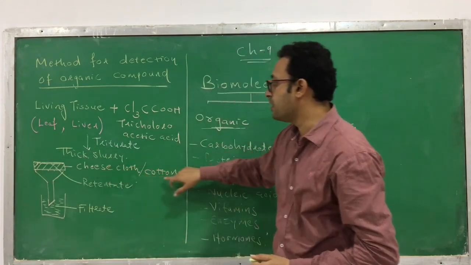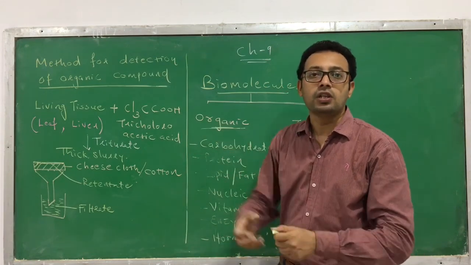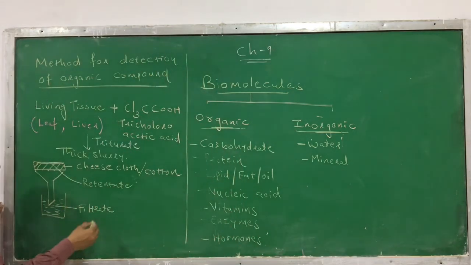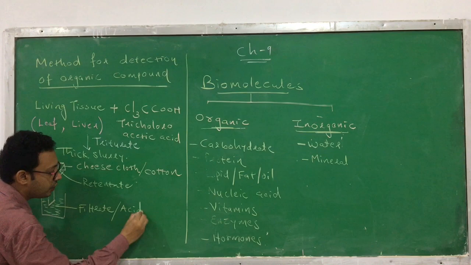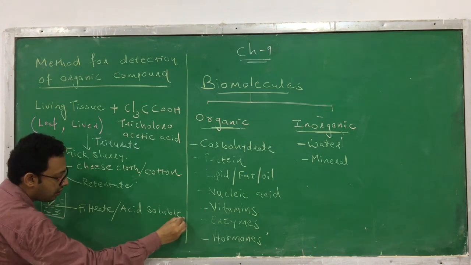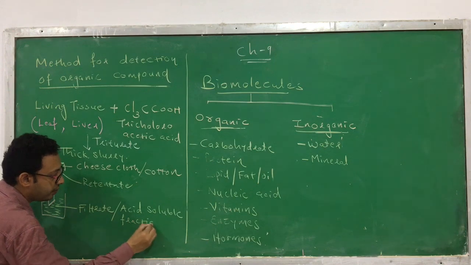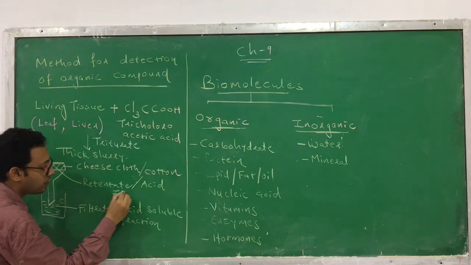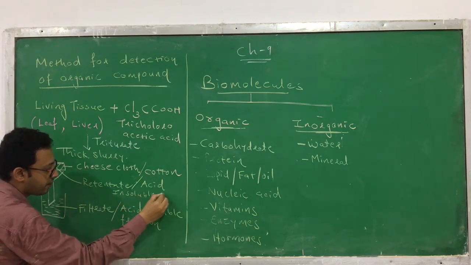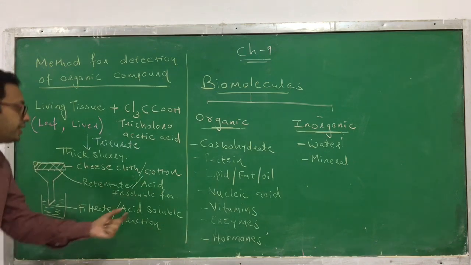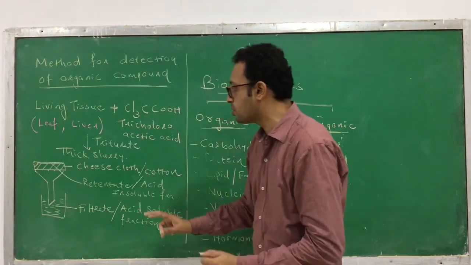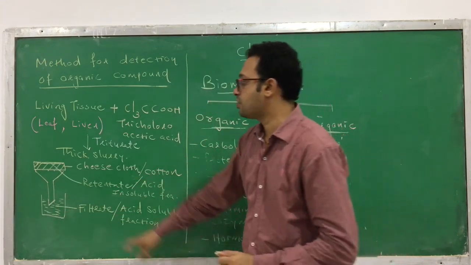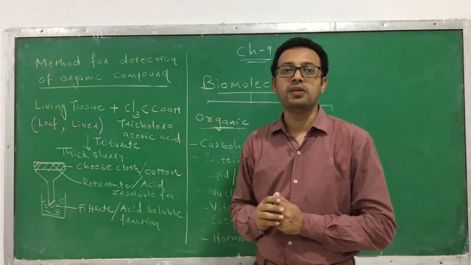Okay, here the filter we are using is cheesecloth or cotton cloth through which we are filtering. The filtrate we are obtaining is also called the acid soluble fraction, and the retentate can also be called the acid insoluble fraction. Remember, two portions you can get, the filtrate and retentate. The filtrate is the acid soluble fraction and the retentate is the acid insoluble fraction.